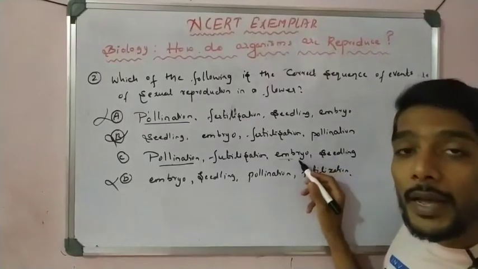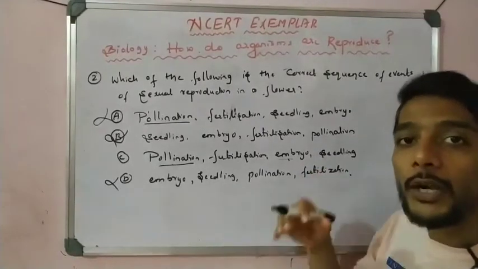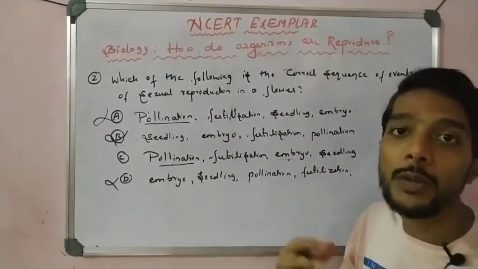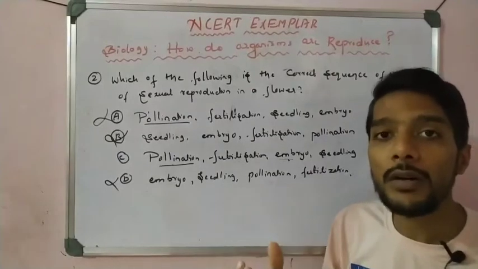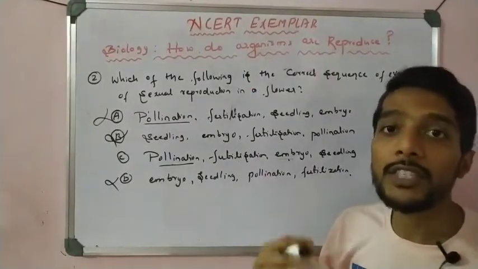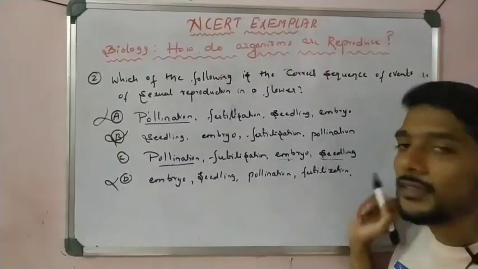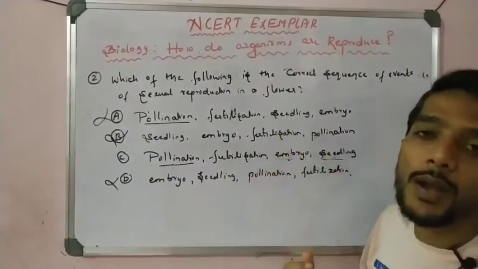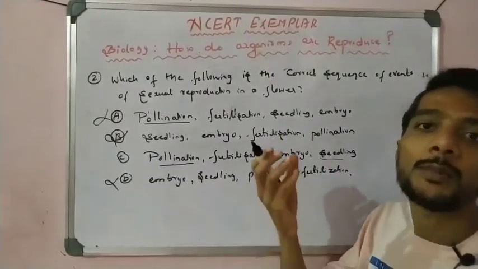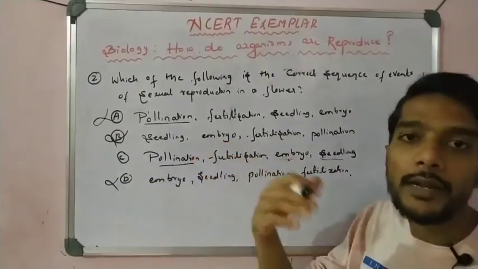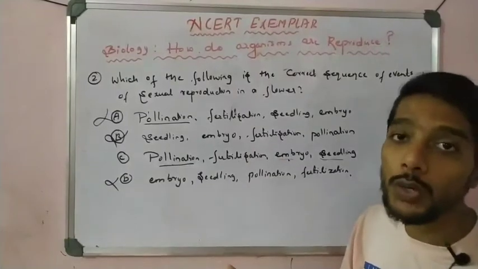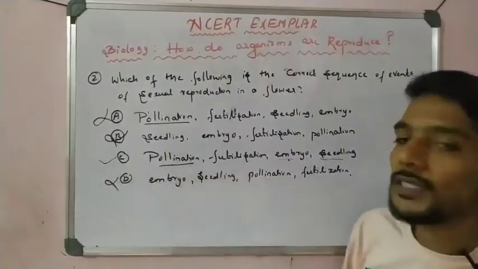When we keep a seed in suitable conditions, water and suitable climate, it breaks down and forms the root and shoot, which contain the future plant. That is called the germination process, and that is nothing but a seedling. And after the seedling, the future plant grows, right? The shoot is the plumule, and the radicle is the future root, right? So option C is correct. Right, students?